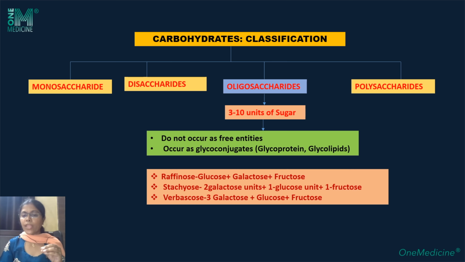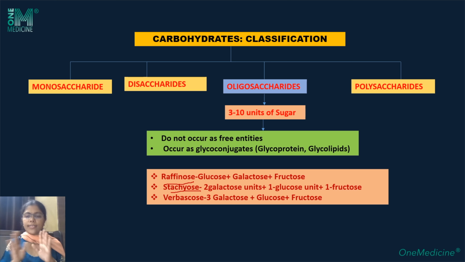Let us check them. First one is raffinose. This raffinose is a trisaccharide. It consists of glucose, galactose and fructose. Stachyose is a tetrasaccharide. It consists of 2 galactose units, 1 glucose unit and 1 fructose unit. Verbascose is a pentasaccharide. It consists of 3 galactose, 1 glucose and 1 fructose unit.